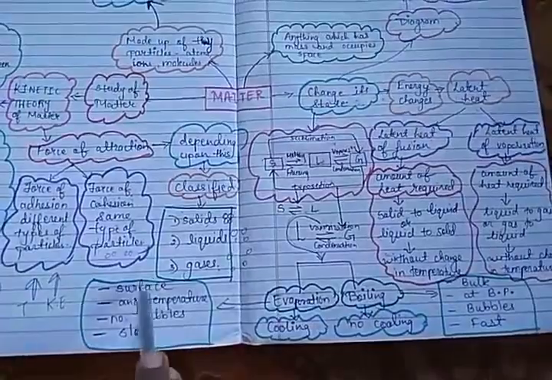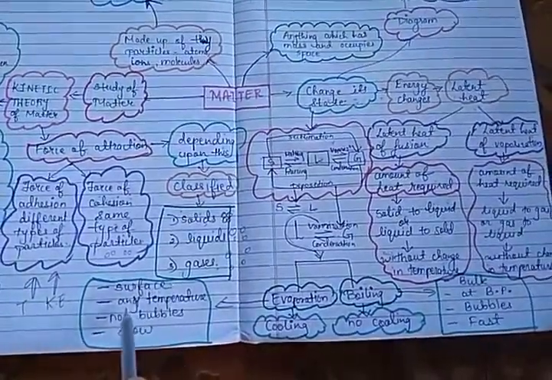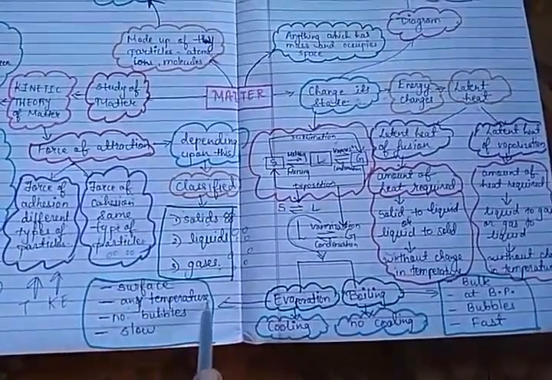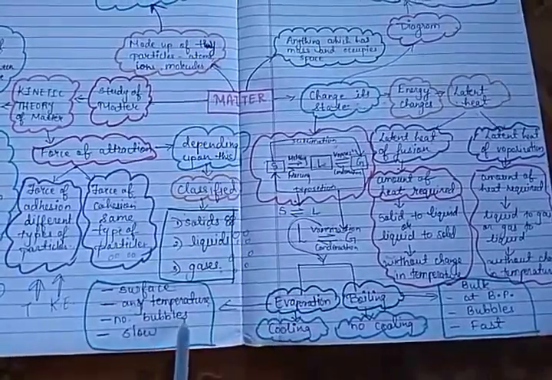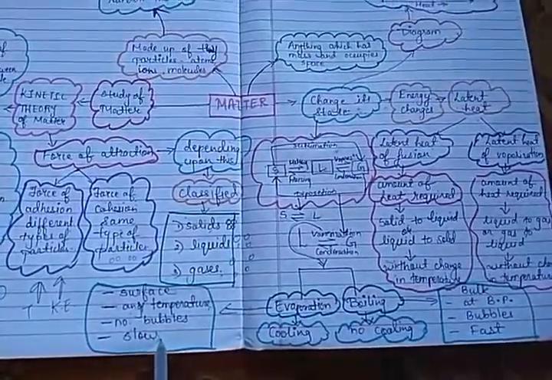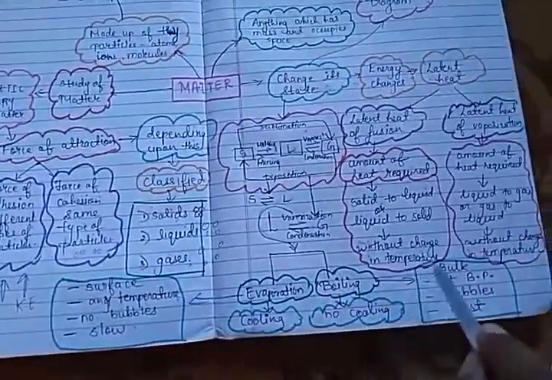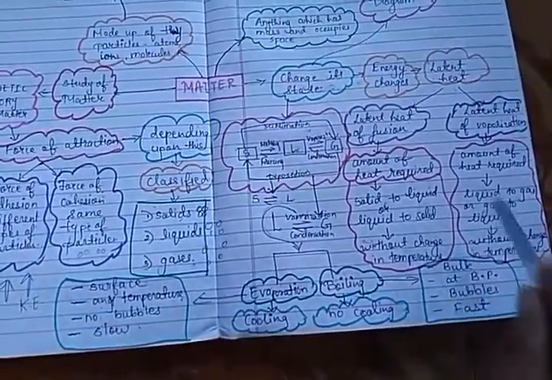So evaporation takes place only on the surface. It takes place at any temperature below the boiling point. In evaporation, no bubbles can be seen, and evaporation is a very slow process. But boiling is a process which takes place in the entire liquid.